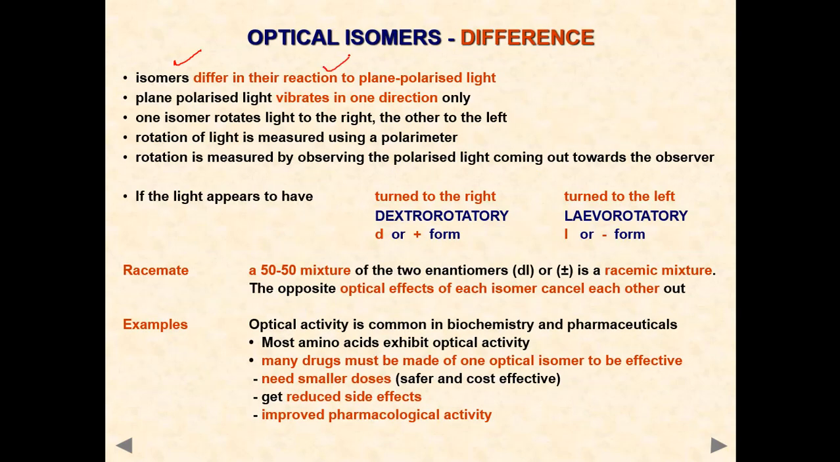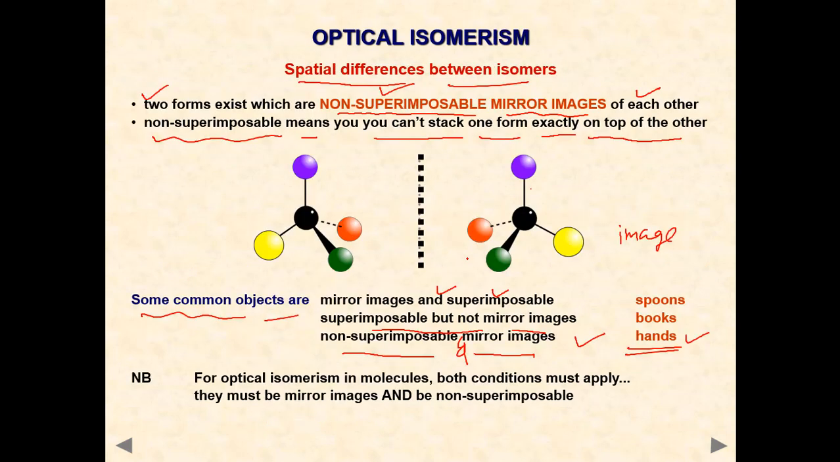Isomers differ in their reaction to plane polarized light. The first point is these rotate plane polarized light, either clockwise or anti-clockwise. Plane polarized light vibrates in one direction only. This is the condition we will take. One isomer rotates light to the right, the other to the left. See, now these two are enantiomers. These two are called enantiomers.